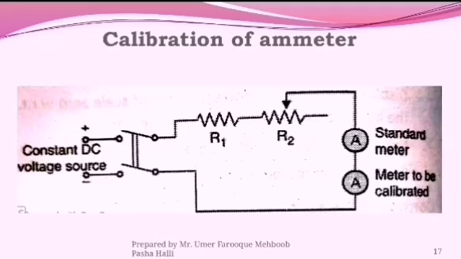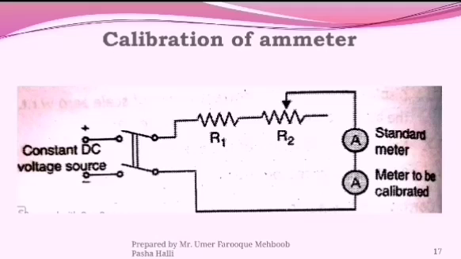One is a standard ammeter and the second one is the meter to be calibrated. When the DC supply is started, the current will start flowing through R1, R2 and both meters. R1 is a fixed value, but R2 is a variable value. If you change the R2 value, the reading changes in the two meters.